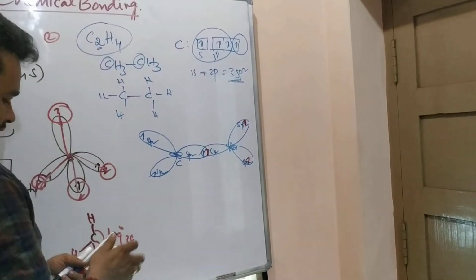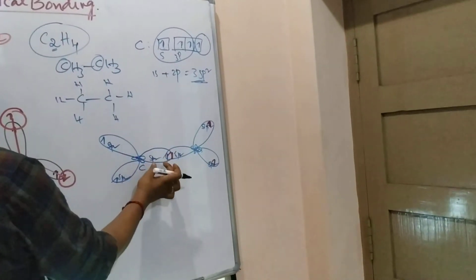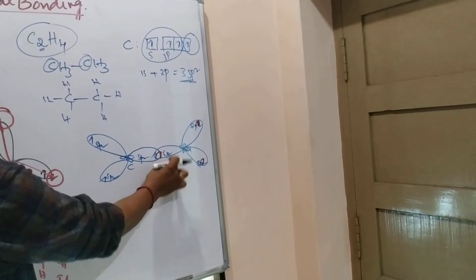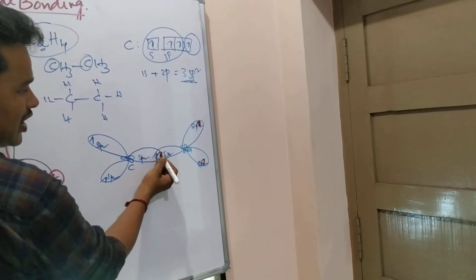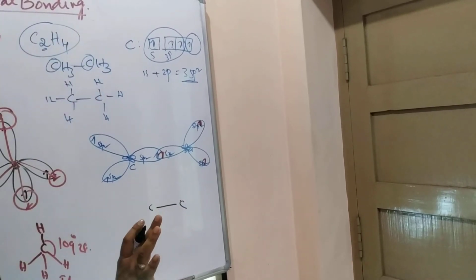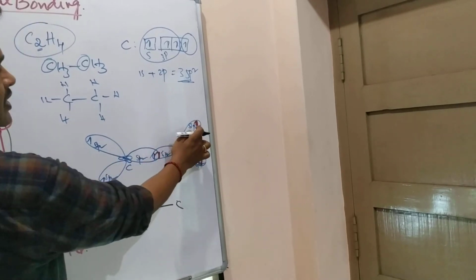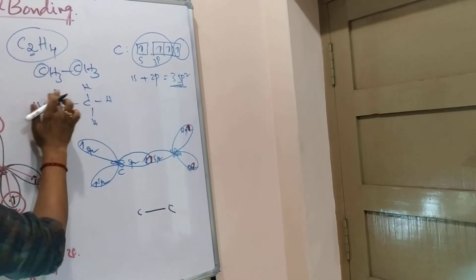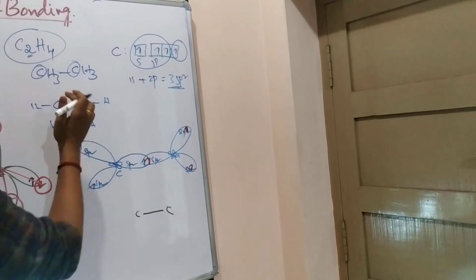First of all, what happened is: these two carbons, this sp2 hybridized orbital with one electron and the other carbon's sp2 hybrid orbital with one electron, are going to overlap. Here how many electrons are there? Two electrons. So here the C-C bond is formed. This carbon has the remaining two sp2 orbitals, and this carbon also has the remaining two sp2. Who is waiting outside for the bond?